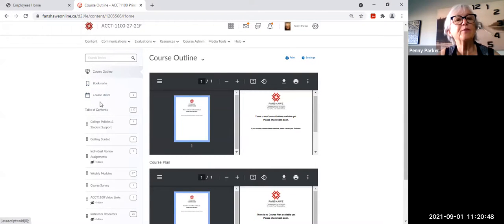Underneath there, I don't have anything in the bookmarks, but in your course dates. Now this is linked to the calendar that I have put all of the dates for all of the things that are due for you, i.e. the reflection discussions, the assessments on the publisher's website. Your midterm and your final assessments will be added to that calendar by your instructor, because we will have those during the 2-hour time. Typically, it may vary for some sections, but we'll put those dates in a little bit.